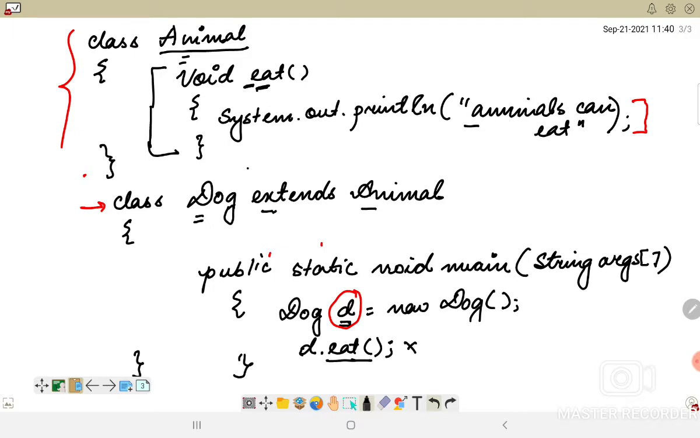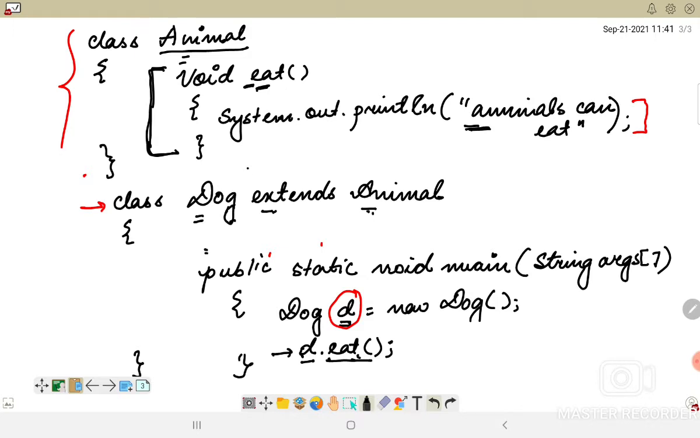So when I am doing extends, this particular scenario is possible. Now I have created an object d, and I have inherited the properties of animal into my dog, and hence I can use the methods of animal inside the dog class. Now it is as good as having this piece of code inside this particular dog class. So d.eat() will give me the output as animals can eat.